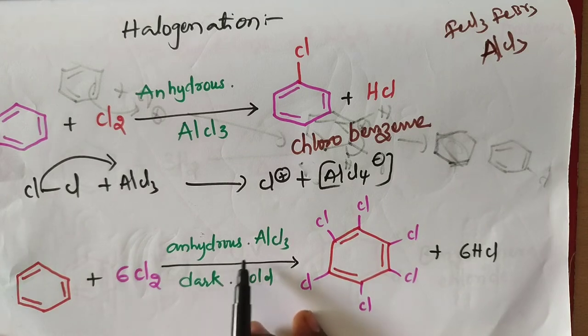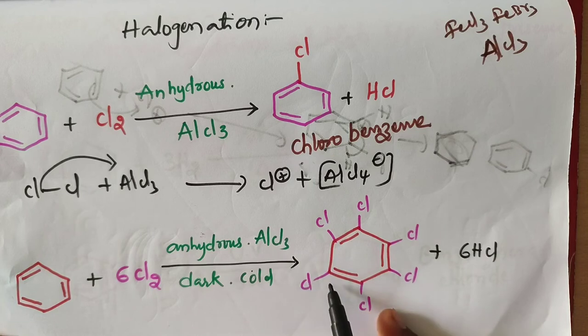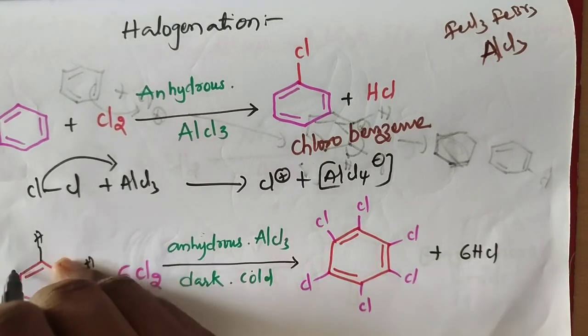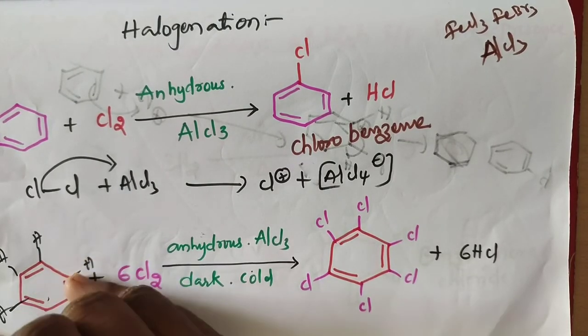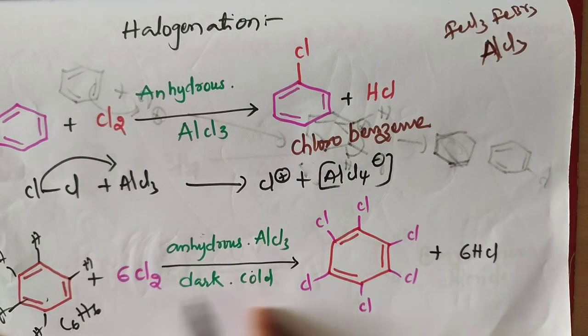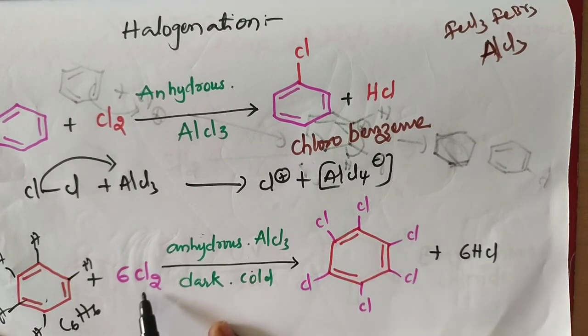The reaction takes place with anhydrous AlCl3 in the dark and at cold temperature. We get hexachlorobenzene. C6H6 has 6 hydrogen positions, replaced with 6 chlorines.